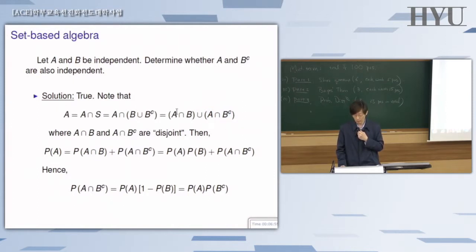So imagine that there's any element inside this set. In order to be in the first set, the element must belong to B as well, because that's the intersection. But once it belongs to the first set, it cannot possibly belong to the second, because if it does belong to the second set, it means that it also belongs to B complement, but that's impossible. So that's why you know that it's disjoint. If you don't get it, try a Venn diagram.